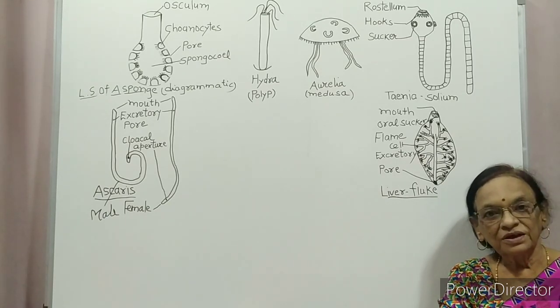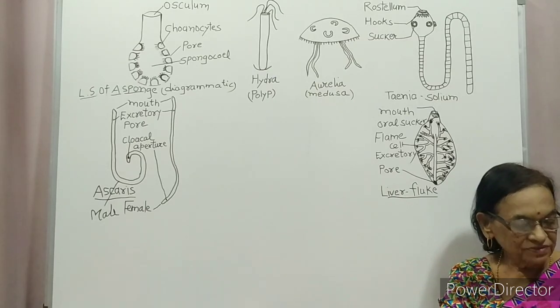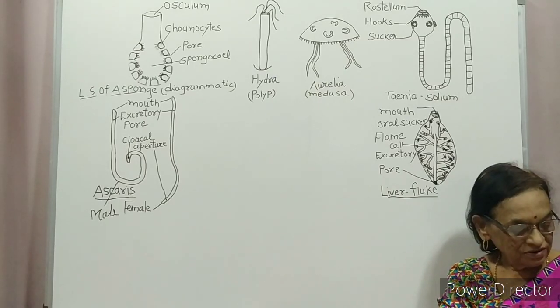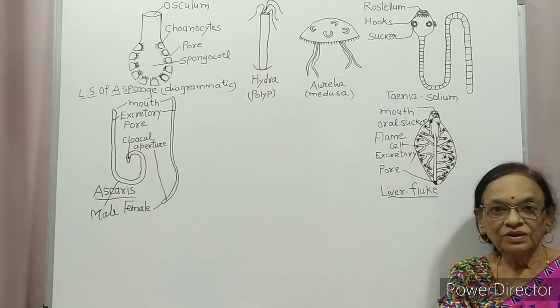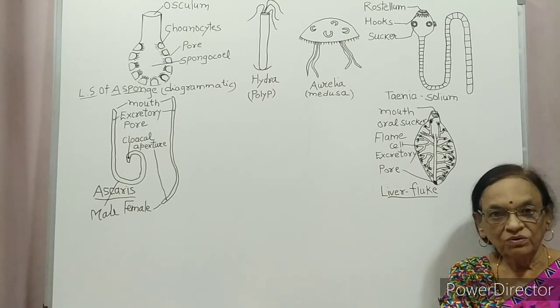Second is Adamsia, sea anemone. Third is Pennatula, sea pen. Fourth is Gorgonia, sea fan. And fifth is Mandrina, brain coral. So the second phylum is Cnidaria.